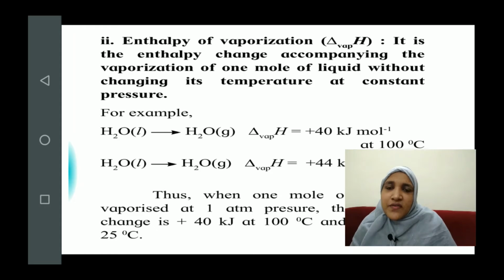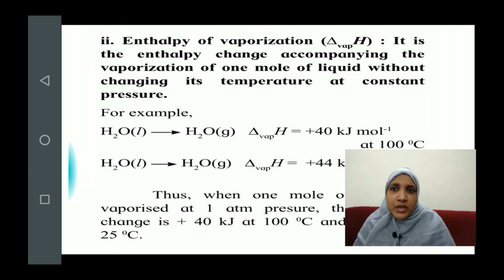Instead of using the word vaporization, you can also say it is the enthalpy change that accompanies the conversion of 1 mole of liquid into its vapor, or you can also write whatever is written already. And you will also mention this change is happening at constant temperature and pressure. So it is the enthalpy change that accompanies the vaporization of 1 mole of liquid without changing its temperature at constant pressure.